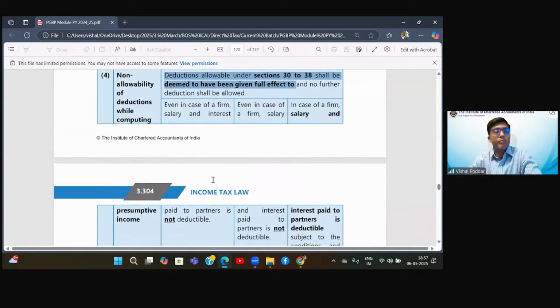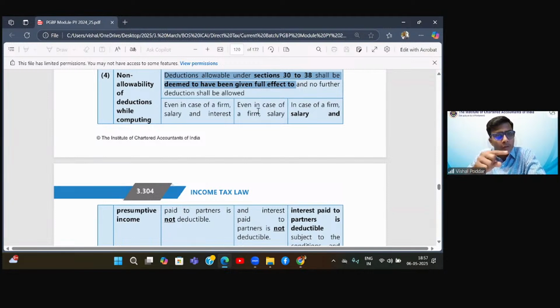Okay. Now, the general rule is that when you're following the presumptive section, it will be presumed that all the deductions are allowed, correct? Now, what about the restrictive sections, because they are given in 40 different provisions? This presumptive income says that all your restrictions are taken care of.